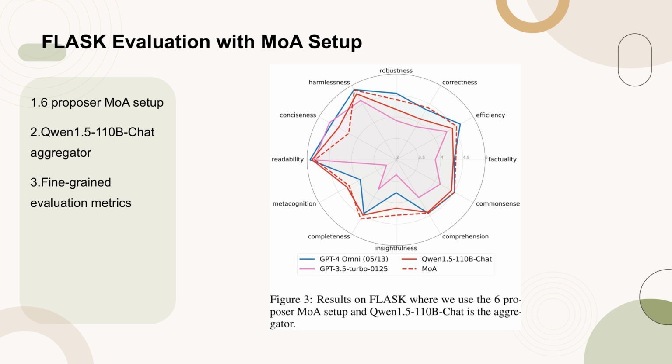The figure highlights the MOA's performance across various metrics, showcasing its effectiveness in areas such as robustness, correctness, efficiency, factuality, common sense, insightfulness, and completeness. Notably, the MOA setup demonstrates significant improvements over single model scores and even outperforms GPT-4 Omni in several key areas. However, it also reveals a slight decrease in conciseness, indicating that the model's outputs are marginally more verbose.